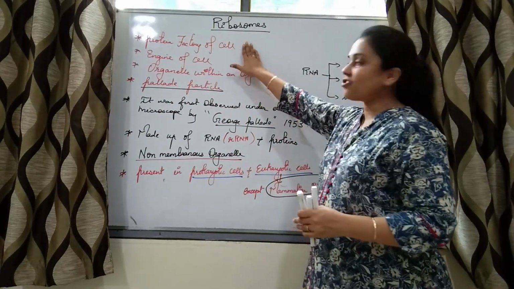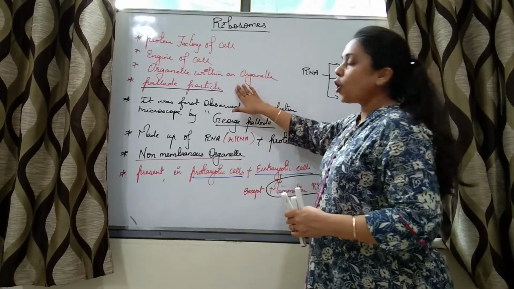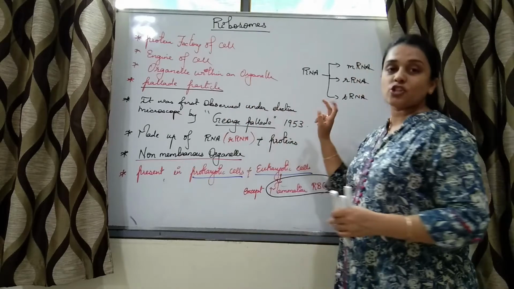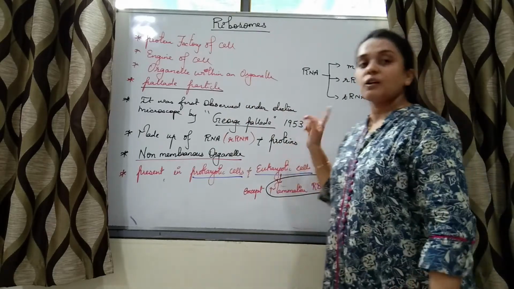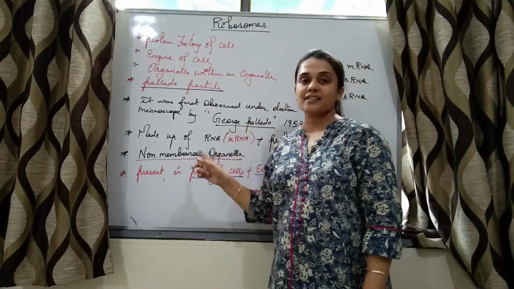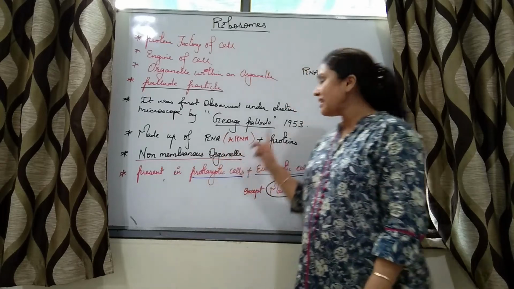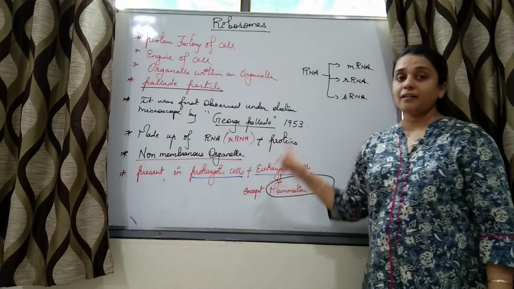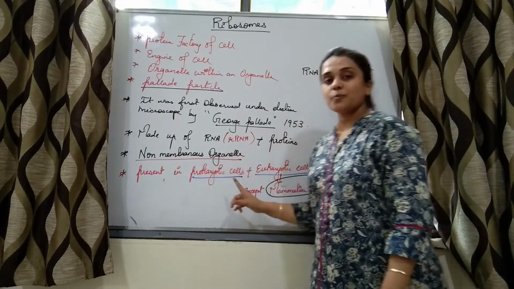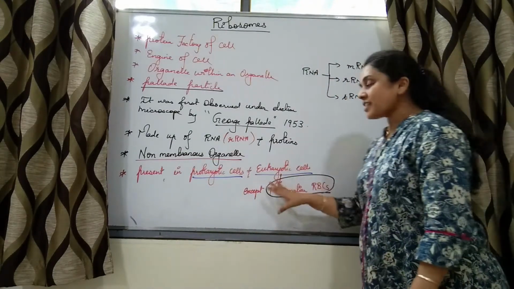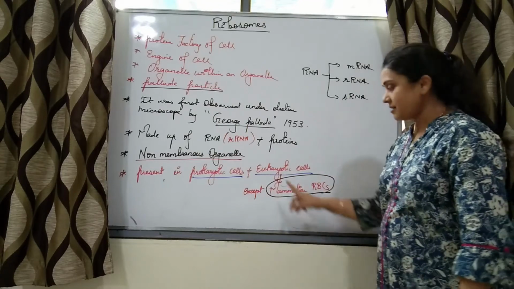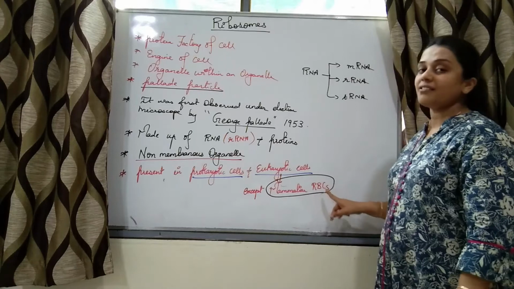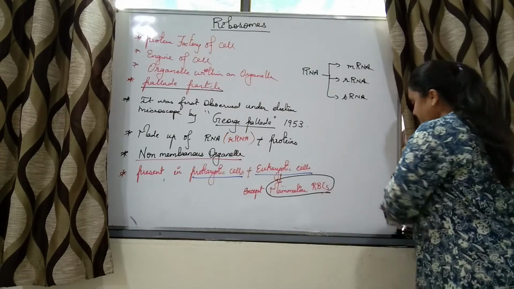So protein factory, engine of the cell, organelle within an organelle, Palade particle. First observed by George Palade, right? What is it made up of? RNAs. Which type? rRNA and proteins. Non-membranous organelle, that is why it is present in both prokaryotic as well as eukaryotic cells, but it is not present in mammalian red blood cells, right?